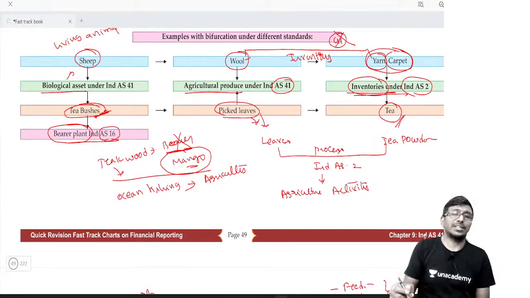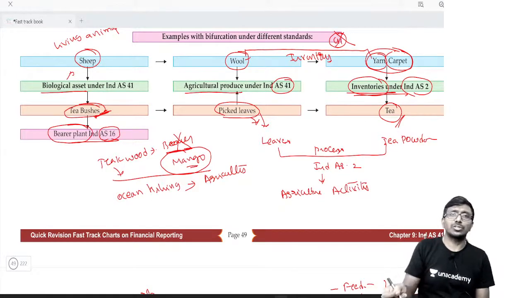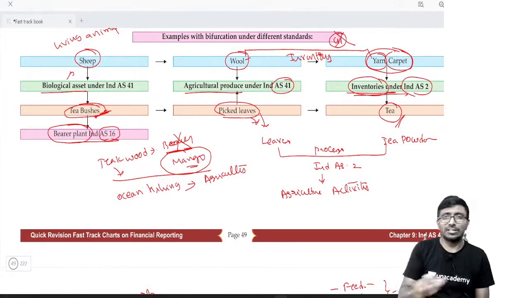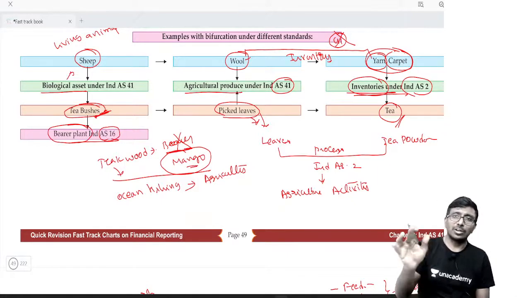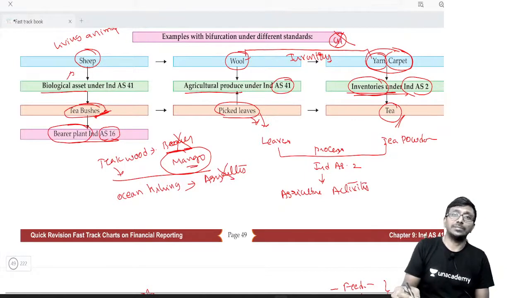When do you say it is an agriculture activity? There should be management of biological transformation. What are you managing? You're just going directly to the ocean. You have never fed, you have not done any job, whatever the fish is there, you are catching and selling it. That's why it is not an agriculture activity, right?